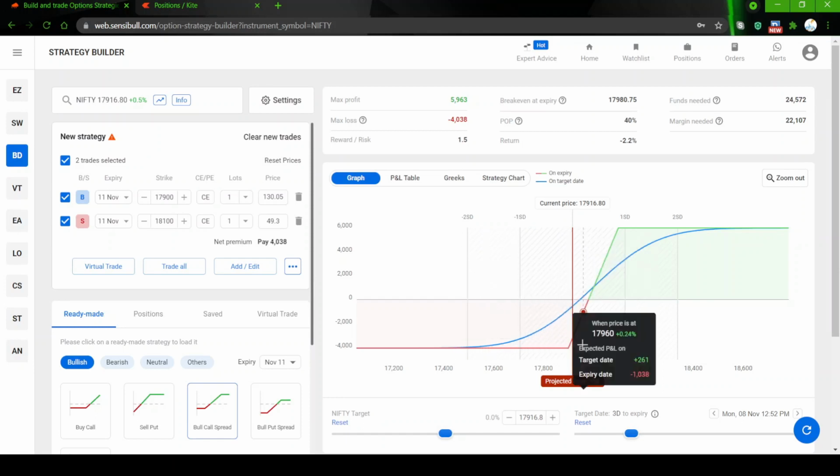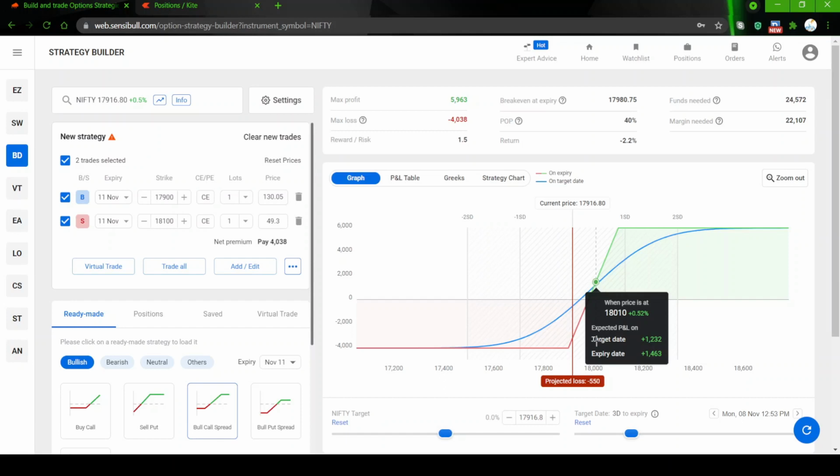Okay, and if the market goes up, now it is 17,900. Tomorrow, consider that global cues are good and all the Asian markets are up and we are having a good opening tomorrow, the market opens above 18,000. Say roughly around 18,000, the gain you are going to get on day one is about 1,200 rupees.